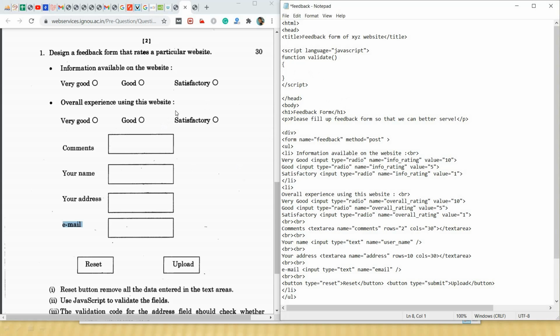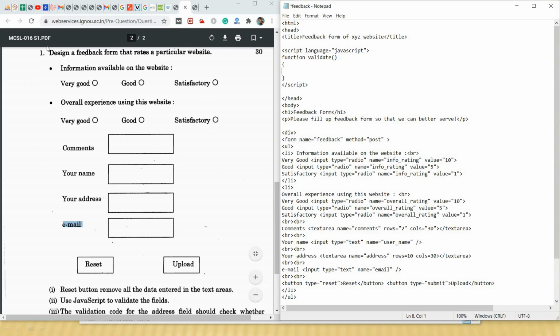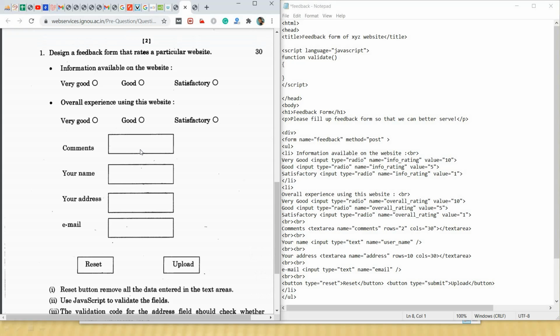Okay, so generally what companies do, they gather all the information, and for checking whether the user has entered all the necessary details, the form will be validated. For this, JavaScript is used. JavaScript, as you know, is a browser side or client side validation scripting language.